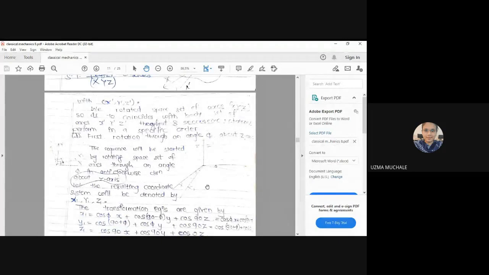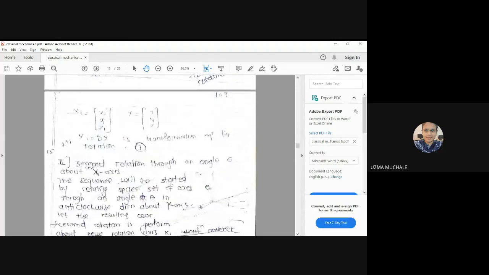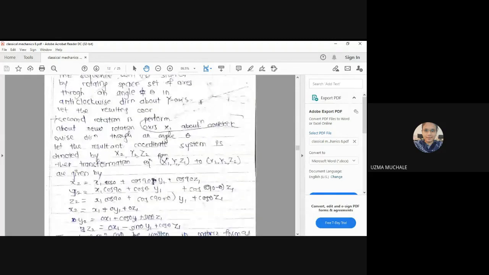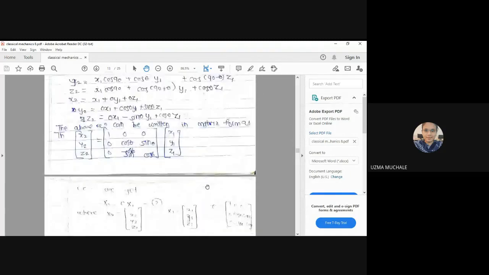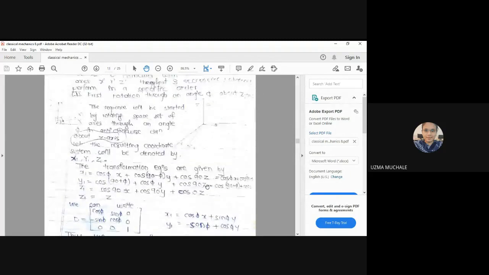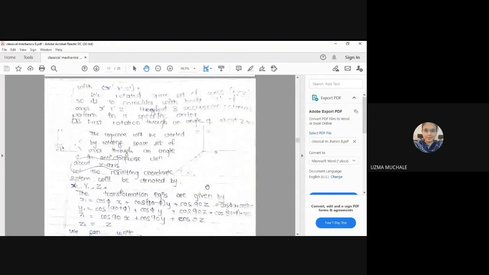First we have to find the rotation through an angle phi. Then we will find the rotation through an angle theta. Then we will find the rotation through an angle psi. Okay, one by one we have to go. This is a very large theorem. Have you understood up to this what we have to do?